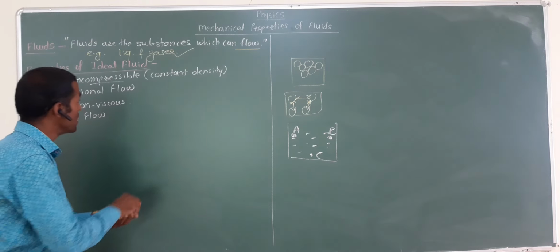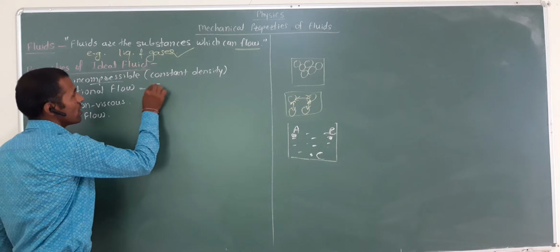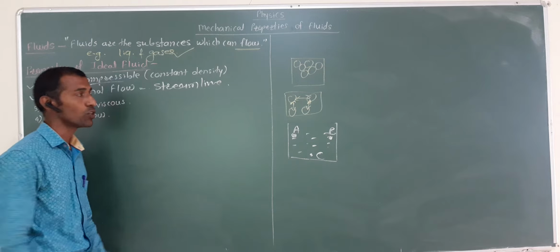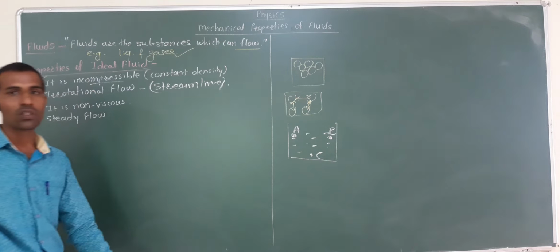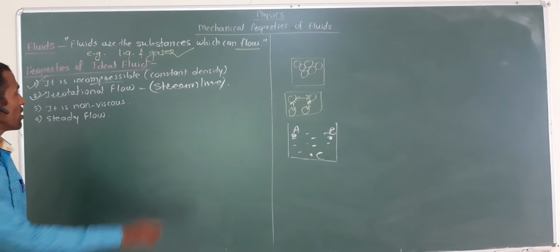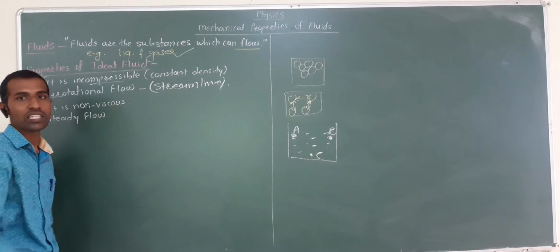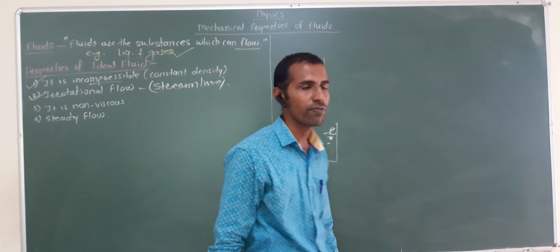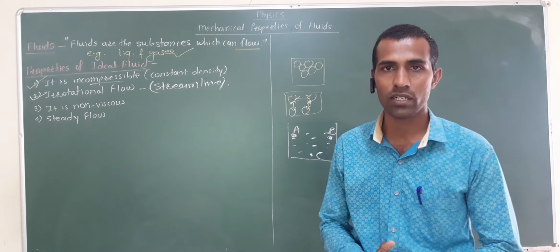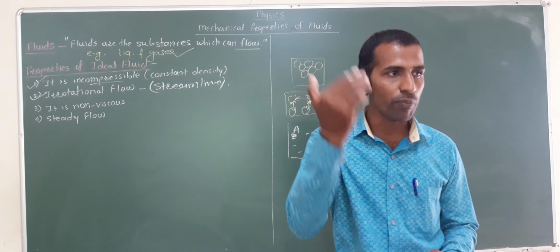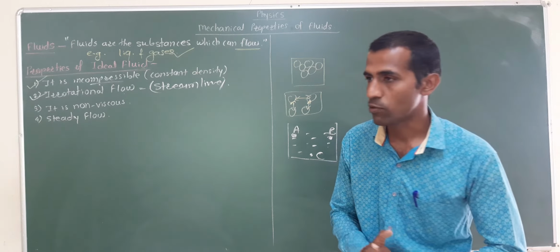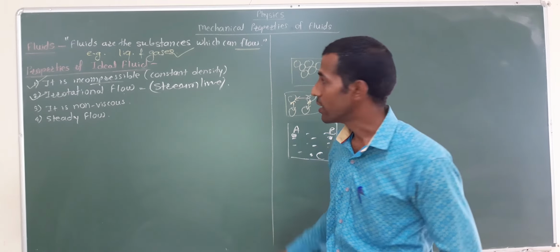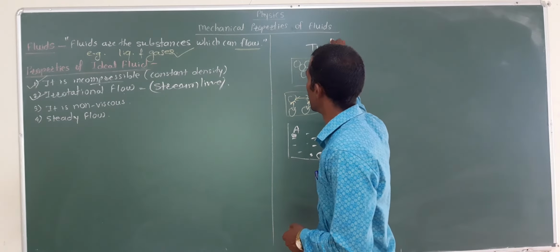Now, second one, fluids have irrotational flow. Irrotational means streamline flow. Fluids flow along the same direction. For streamline flow, you can take the example of tap water. If you turn on the tap, then the flow of water which comes from the tap is streamline flow. And opposite to streamline, there is turbulent flow.